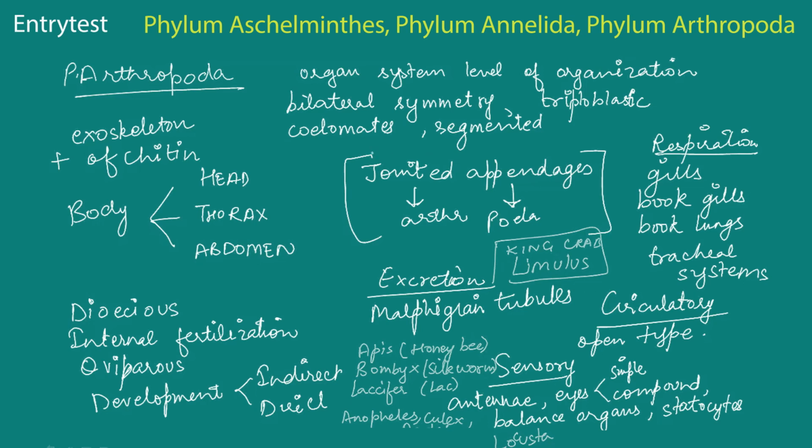So let's quickly revise what all is there in Arthropoda. The important thing is that they all have an exoskeleton made up of chitin, and the body is composed into three parts: the head, the thorax, the abdomen. The level of organization is organ system. They have bilateral symmetry, they are triploblastic, they have segments, and they have a true body cavity. That is why they are coelomates. They have jointed appendages. That is why they are called arthropods.